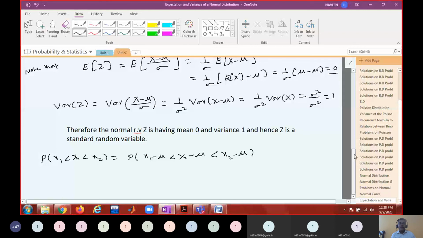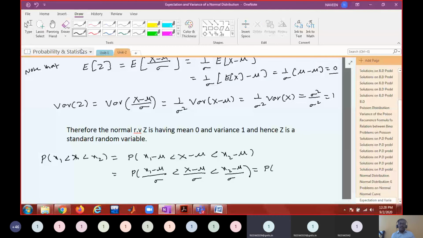I just added minus mu on each side and divided by sigma, which is equal to x1 minus mu by sigma less than X minus mu by sigma less than x2 minus mu by sigma. Can you identify each one? Z1 less than Z less than Z2. What is Z? Just now we have seen Z is nothing but the standard normal random variable.